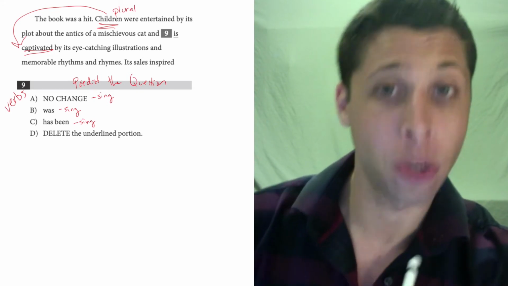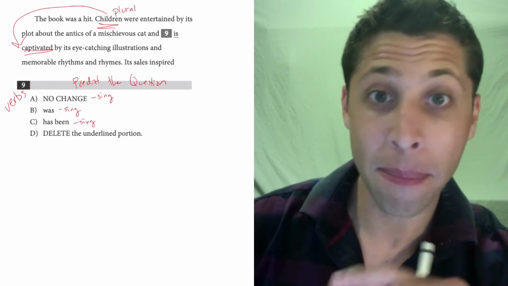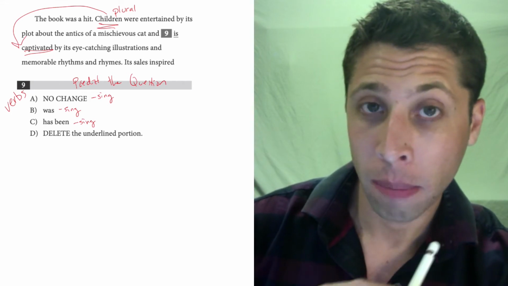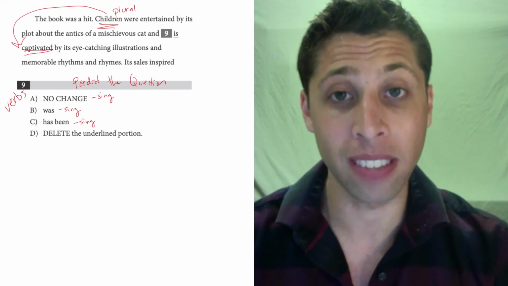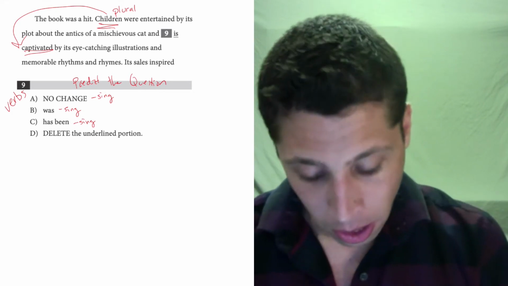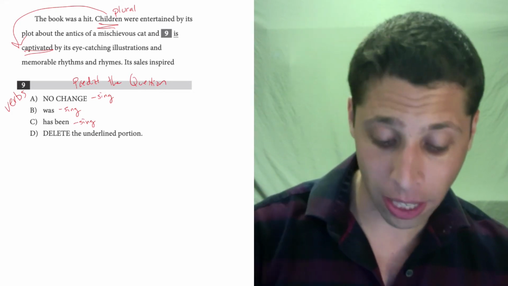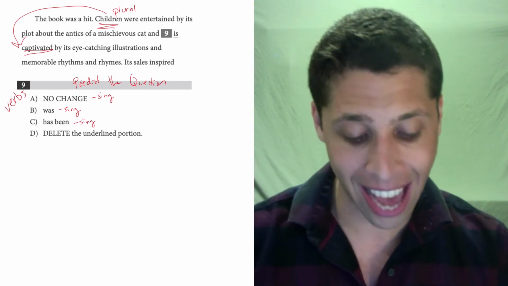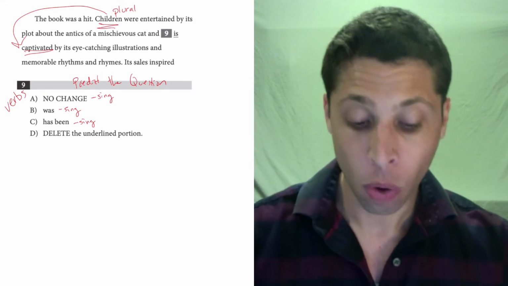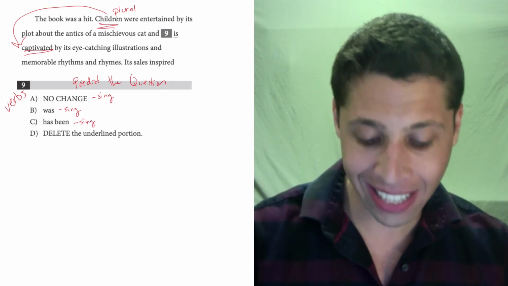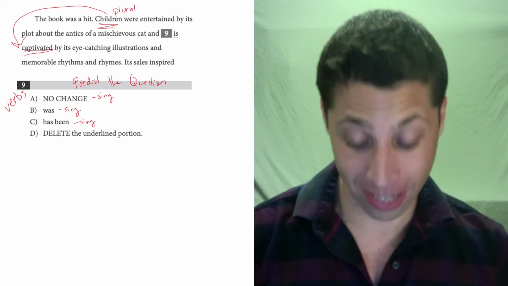So here's the problem. Yes, all of the choices are singular, but that means none of them can work because we have a plural subject. That's not agreement. They need to both be the same. We need a plural verb here. So we could say children were entertained by its plot about the antics of a mischievous cat and are captivated by its eye-catching illustrations. Or we can say that the children were entertained and were captivated.